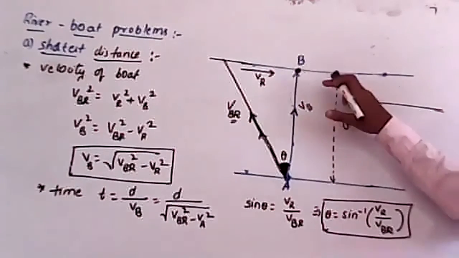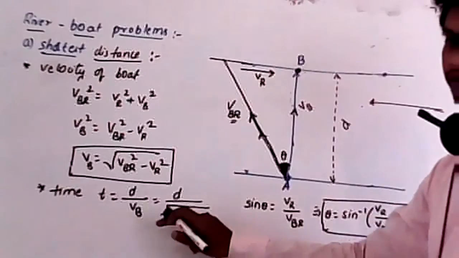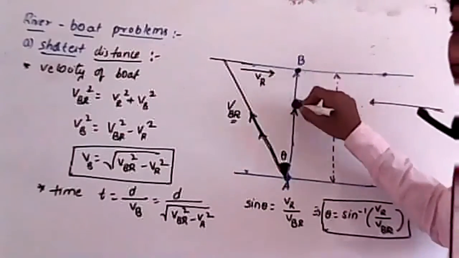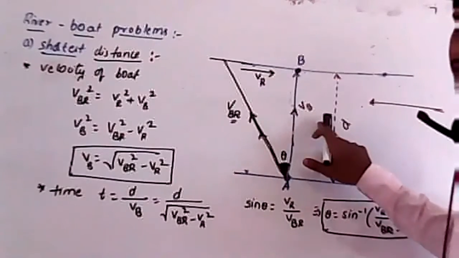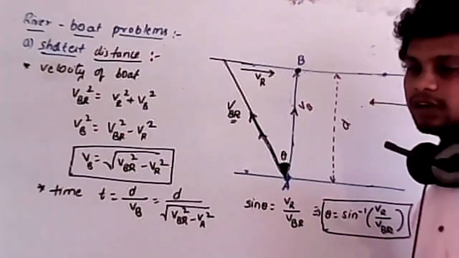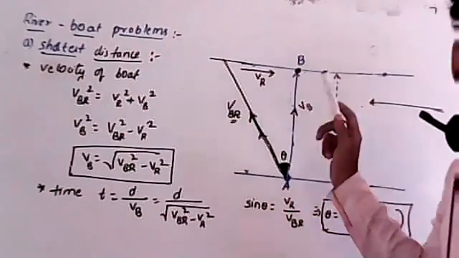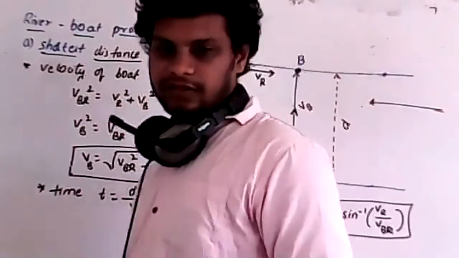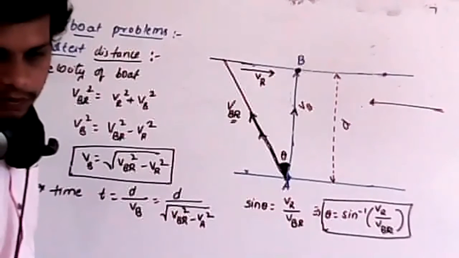So always you have to take velocity in this direction only, in the shortest path direction. So in this shortest path direction, what is the velocity? VB. In the previous concept, in the shortest path direction, what is the velocity? VBR. Okay. Now if it is done, then I'll go for the problems.